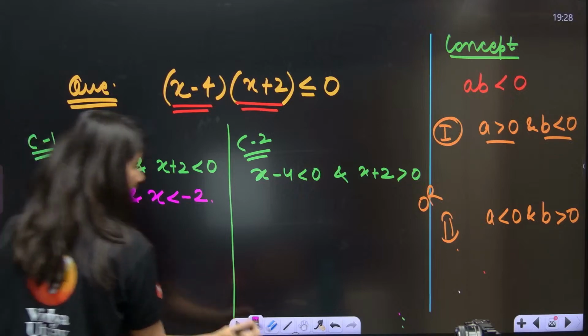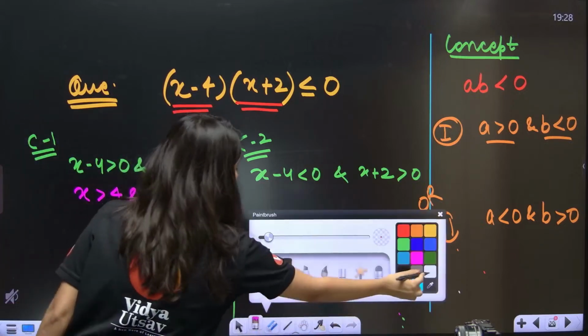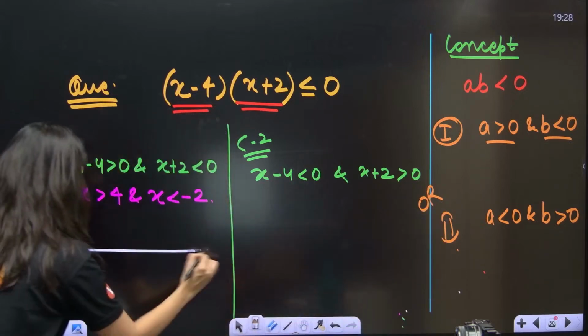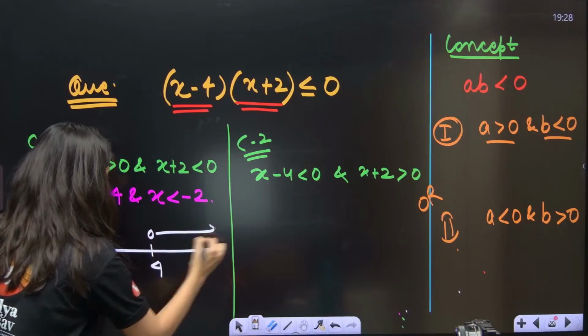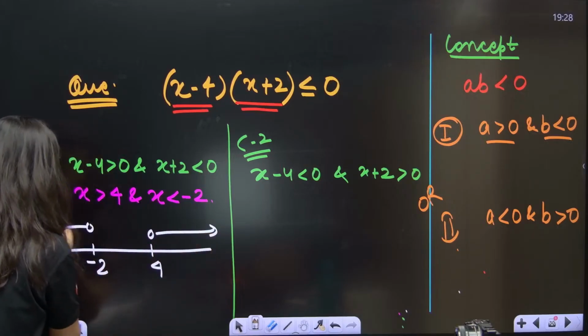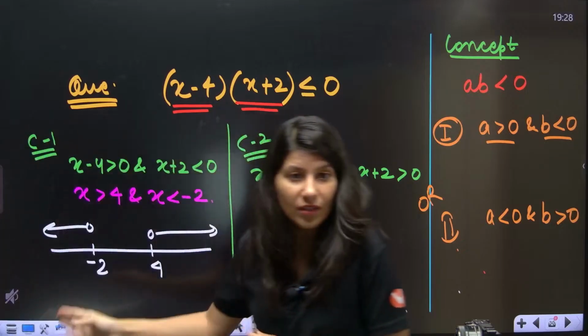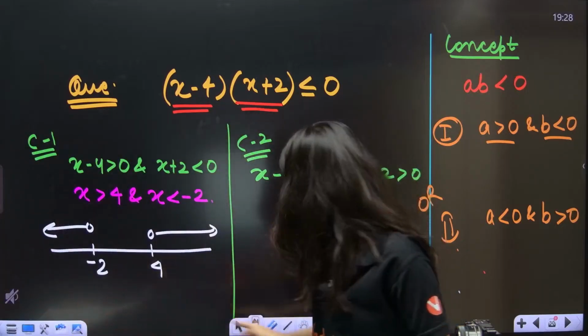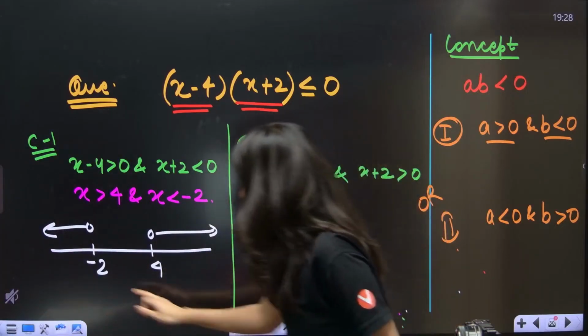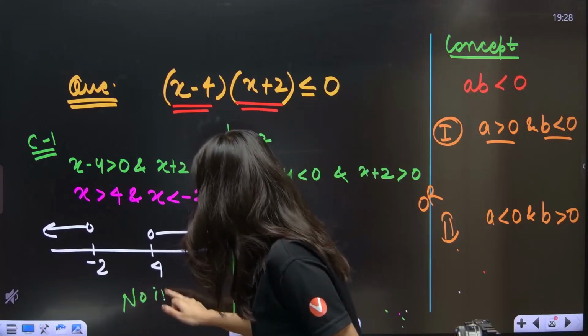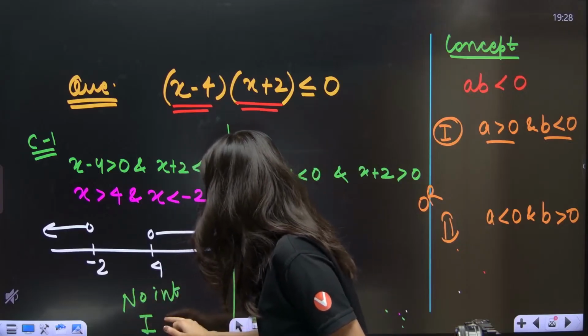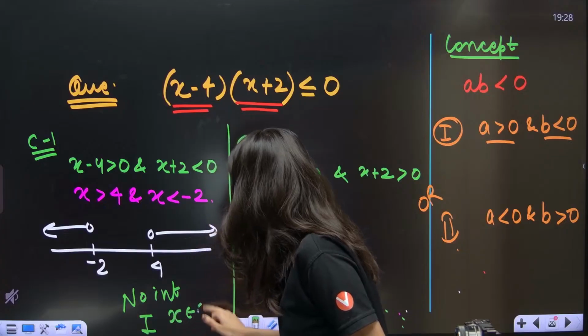And means intersection. So the intersection of x greater than 4 and x less than minus 2. There is no intersection over here. So case 1 has x belongs to null.